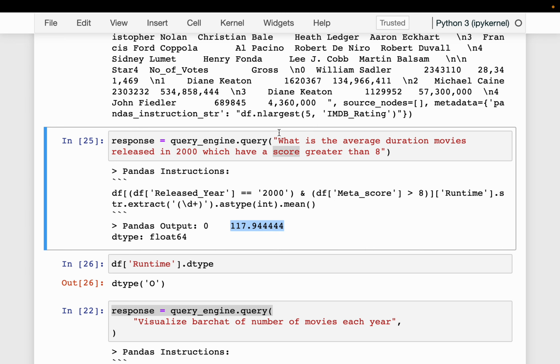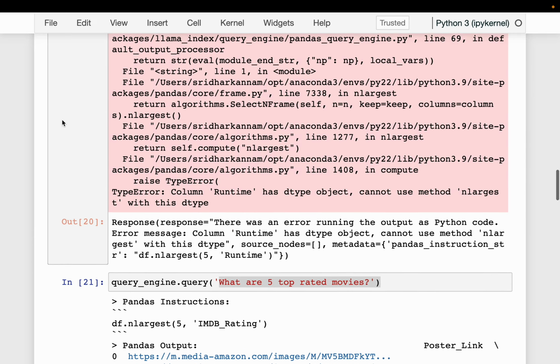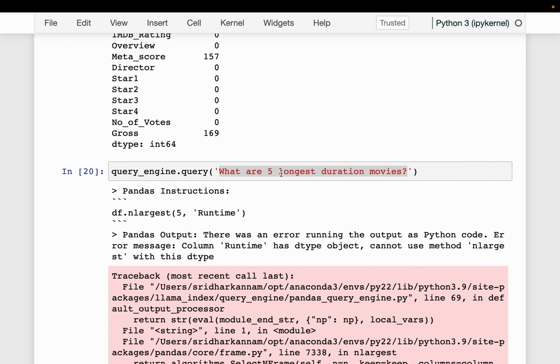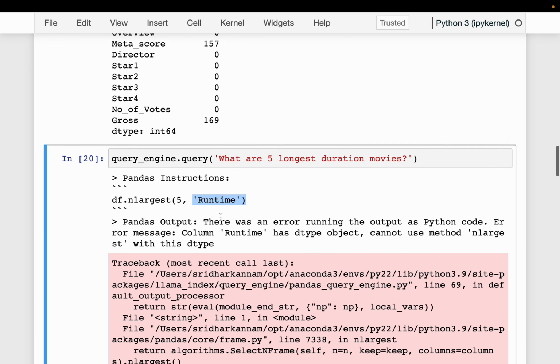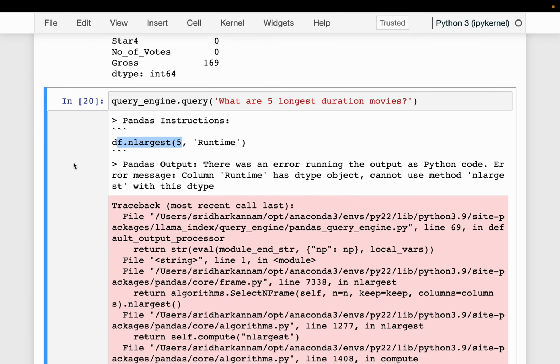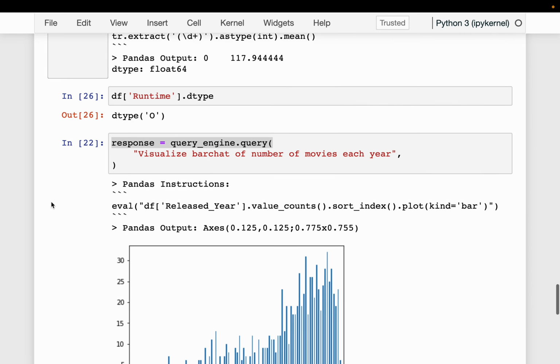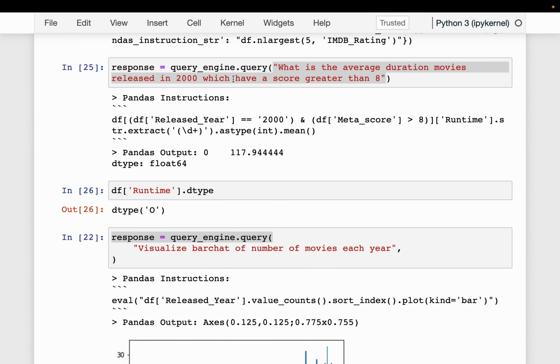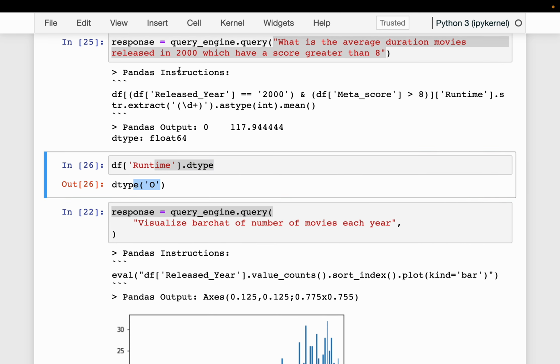So as you know, these LLMs don't always behave the way we expect. For example, in this case, it is able to convert this object to int, whereas here it said it cannot do that. It's the same runtime variable, but it said, hey, this is of type object, so I'm unable to get you the top 5 movies. All right. So be careful in mind, it doesn't always give consistent results.